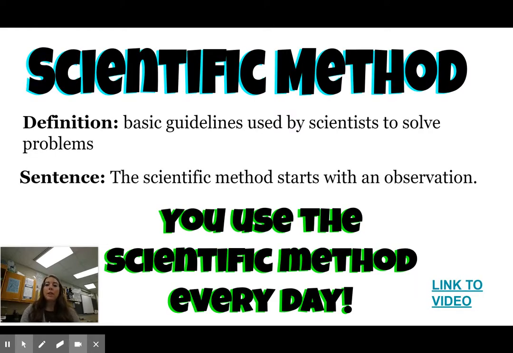Now we're going to start talking about our scientific method. This is a definition you should write down, so feel free to pause the video to write down our definition. The scientific method is basic guidelines used by scientists to solve problems. Now we have practice using it in a sentence.